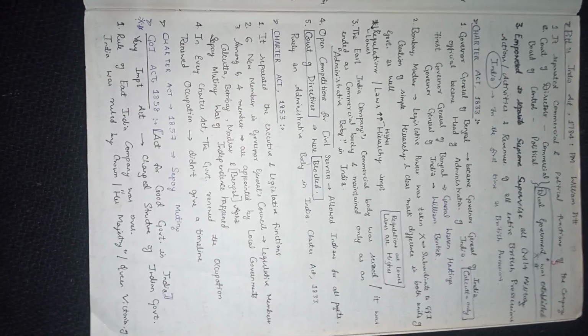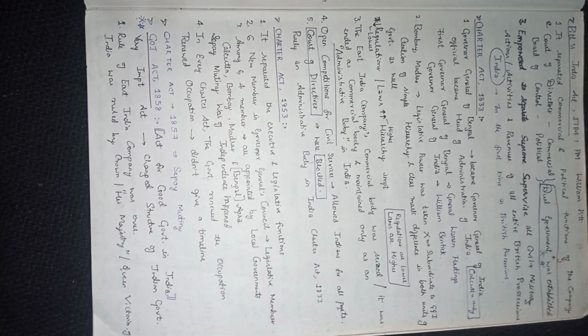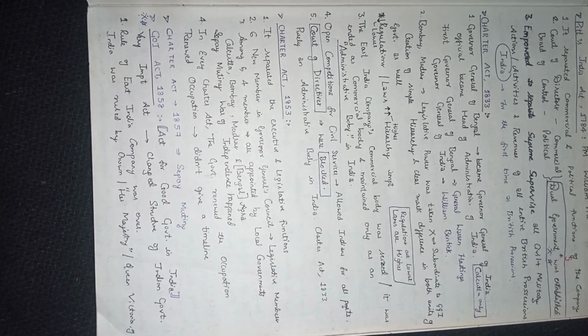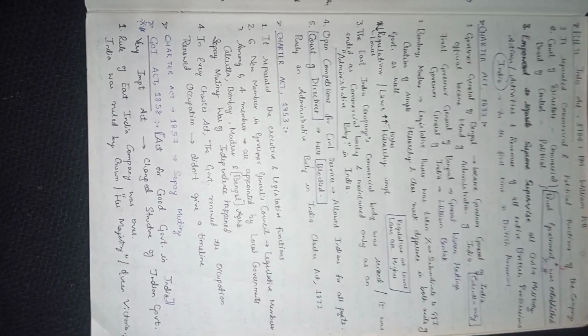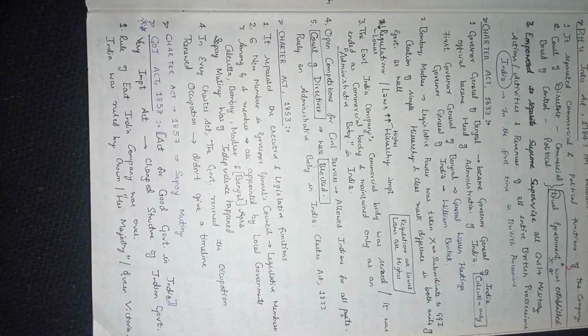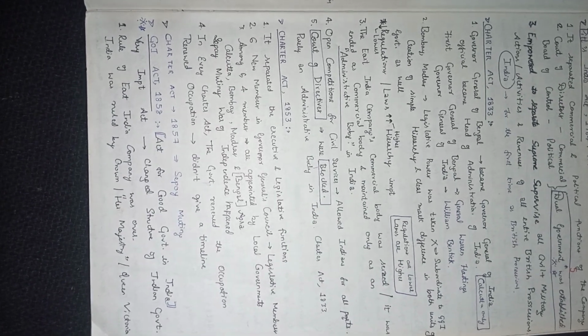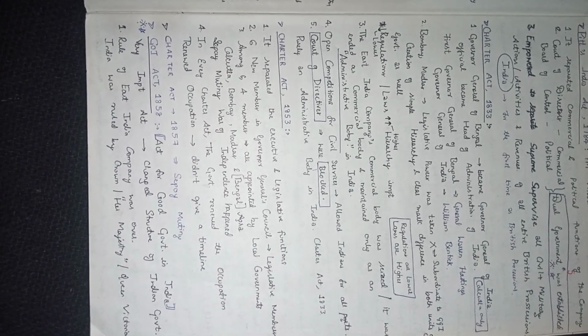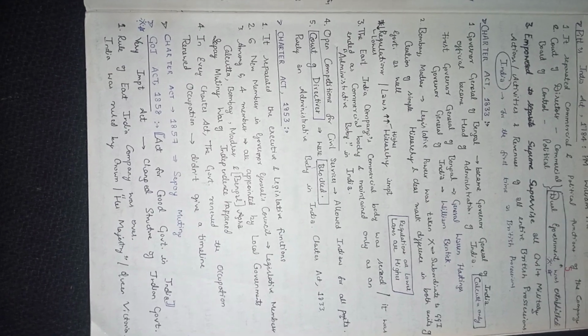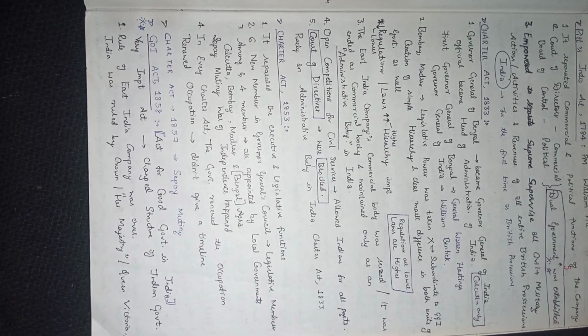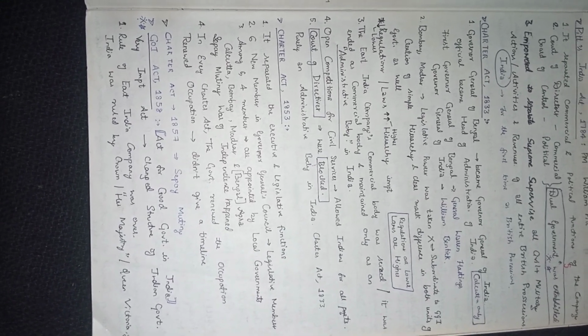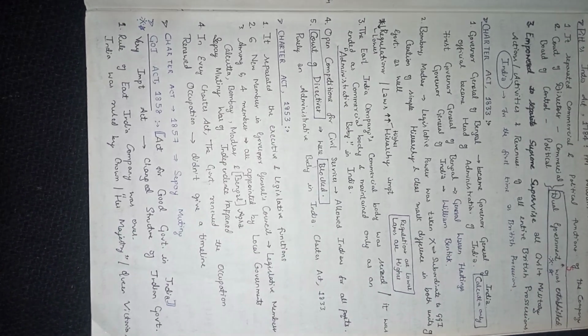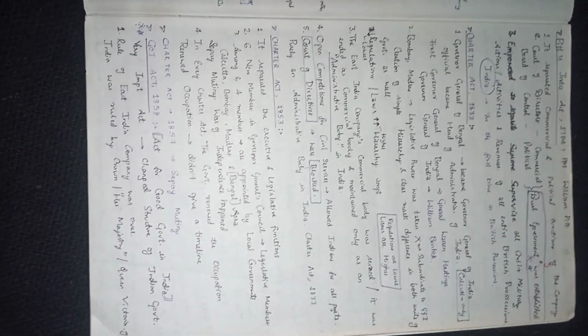Next, in 1784, Pitt's India Act came in, introduced by William Pitt, and it separated the commercial and political functions of the company. The court of directors and board of control handled commercial and political matters. Dual government was established in this act.